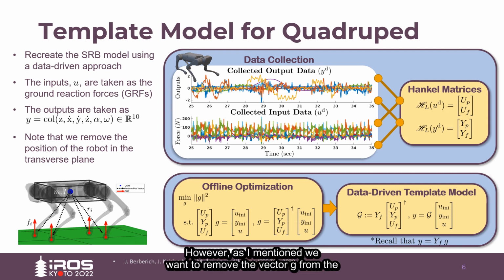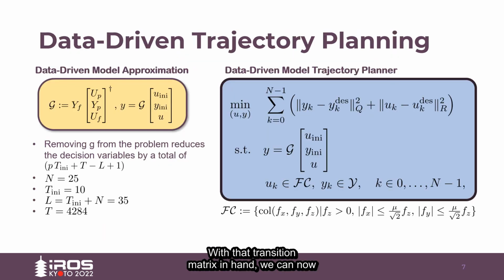However, as I mentioned, we want to remove the vector G from the problem, so we adopt an offline optimization problem to approximate it. Using this approximation, we can obtain the matrix denoted by script G, which is a data-driven state transition matrix over some prediction horizon.